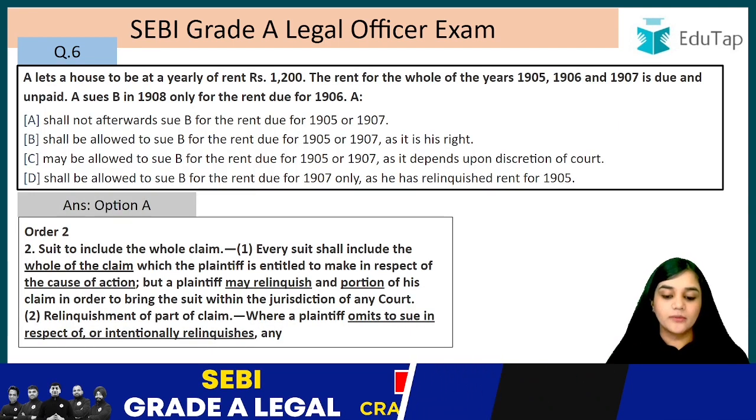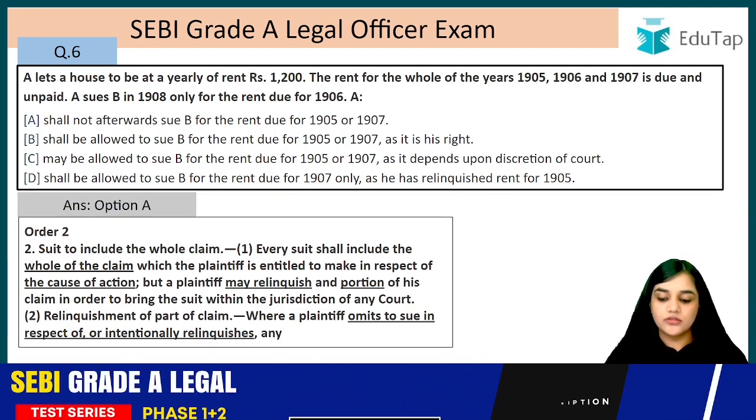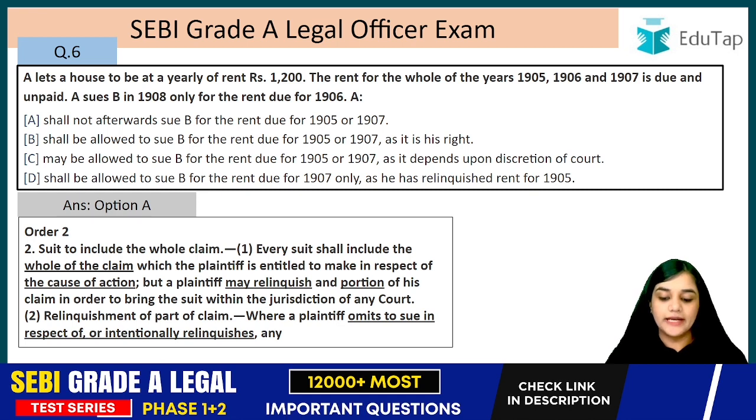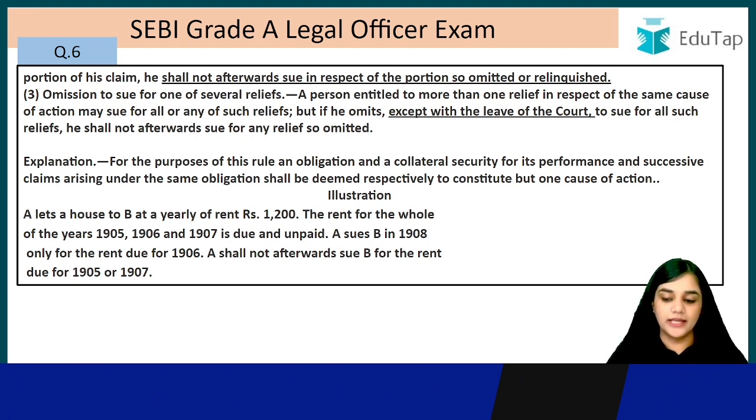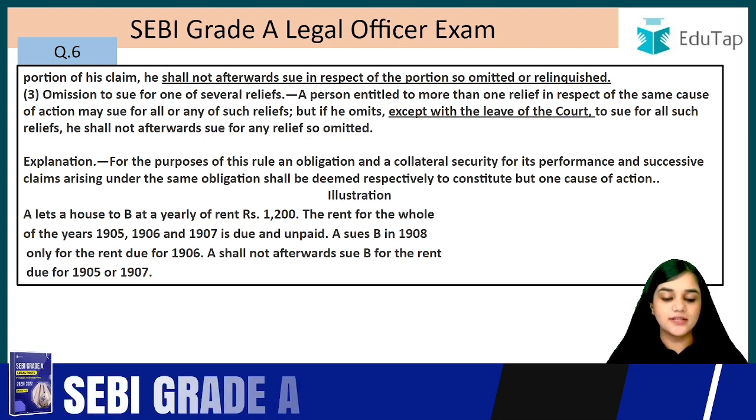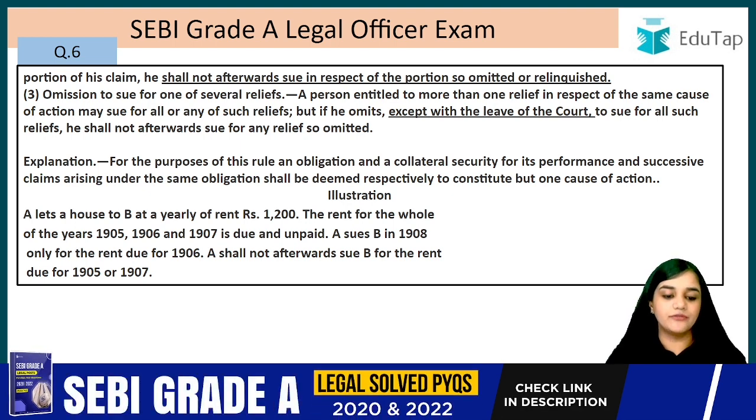So what they are talking about is that where a plaintiff omits to sue in respect of or intentionally relinquishes any portion of his claim, he shall not afterwards sue in respect of the portion so omitted or relinquished. A person entitled to more than one relief in respect of the same cause of action may sue for all or any of such reliefs.